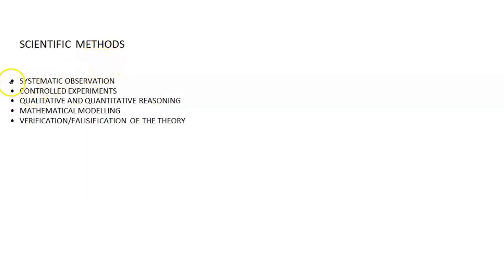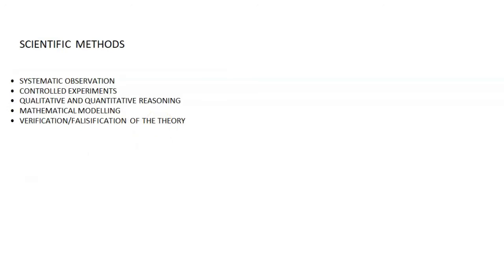The first one is systematic observation, then controlled experiment, qualitative and quantitative reasoning, mathematical modeling, and the last one is verification and falsification of the theory. Ultimately, for a scientific theory to be acceptable, that theory must be verified by relevant observations and or experiments. So a scientific theory must go through these 5 steps given under the scientific method. Let us see them one by one.